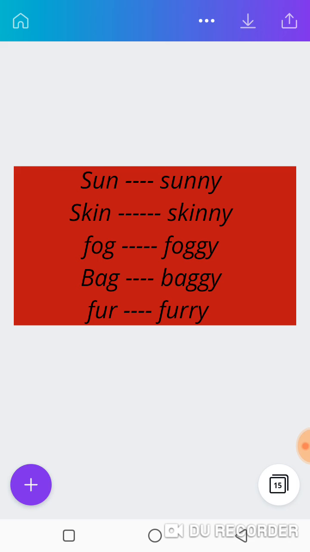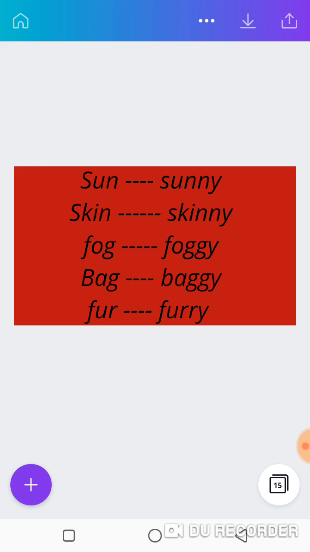Sunny. Skin. The last letter there is N. You double the N by making it NN, and you add your Y. It becomes what? Skinny. Fog. You make the G double. It becomes what? Foggy. Don't forget to put your Y. Bag. You had another G and then you had Y. It becomes what? Baggy. Fur. Letter R ends that. You double the letter R and you put Y, giving us what? Furry. And we have sunny, skinny, foggy, baggy, and furry.